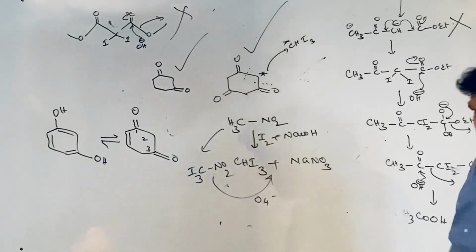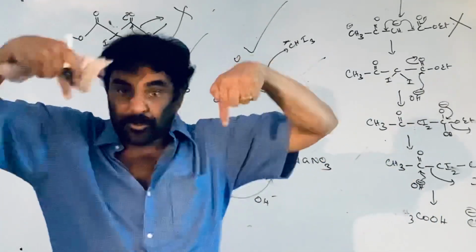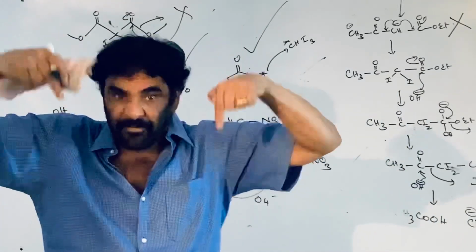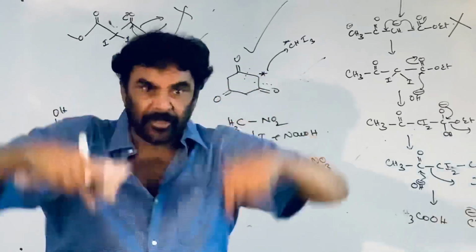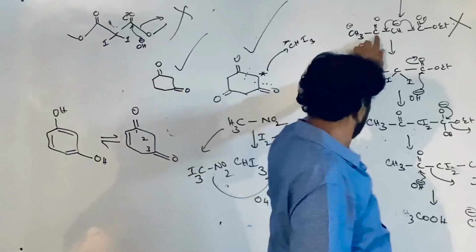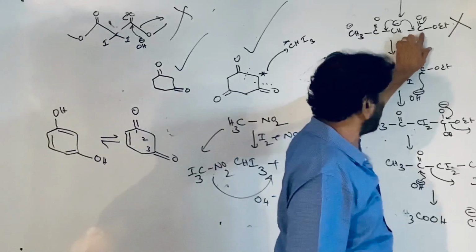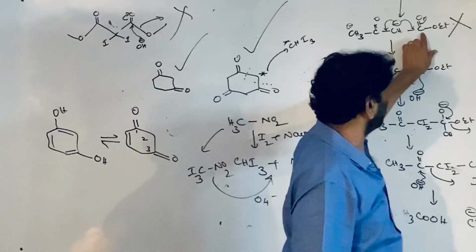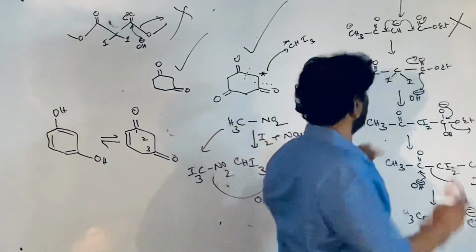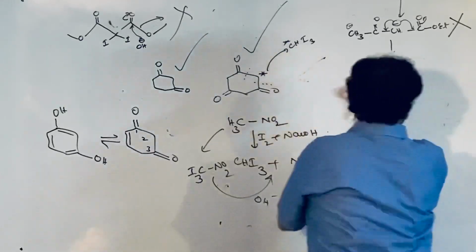1,3-Dicarbonyls also take part in the reaction, remember. That is 1,3-dicarbonyl. Both the keto groups must be in the form of a ketone. Here this is the carbonyl form. This is not the carbonyl form. I told you C=O must be in the carbonyl form. So this is the ester form. It is not the keto form.